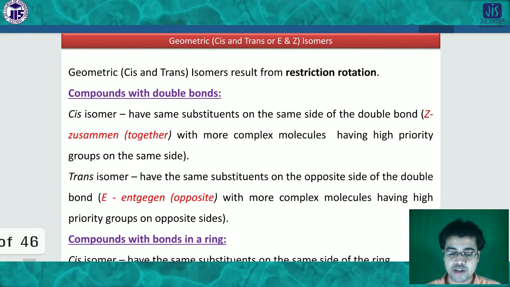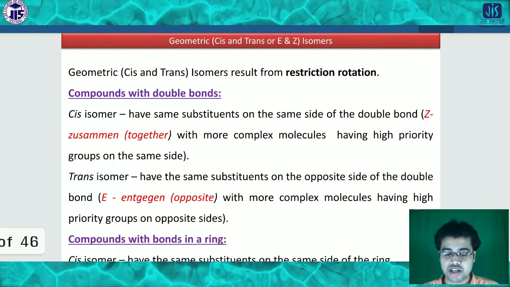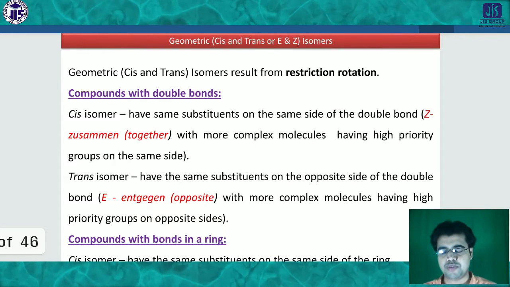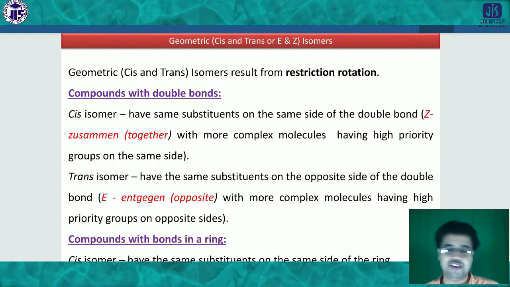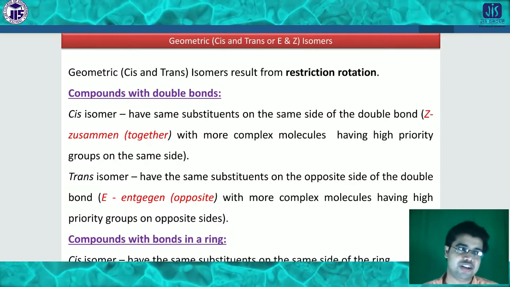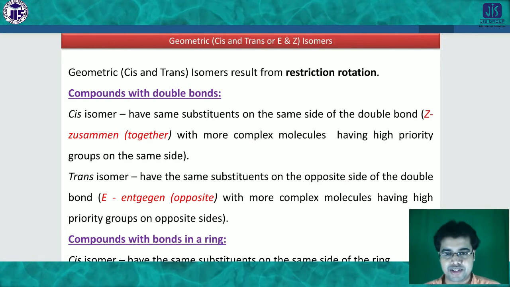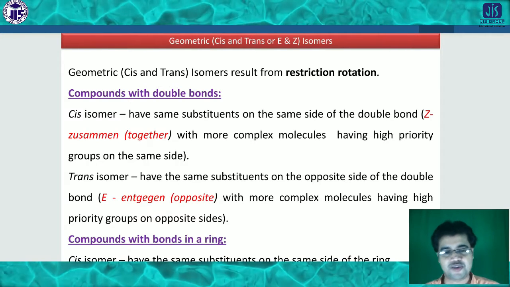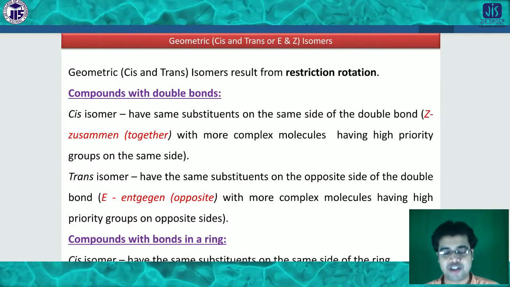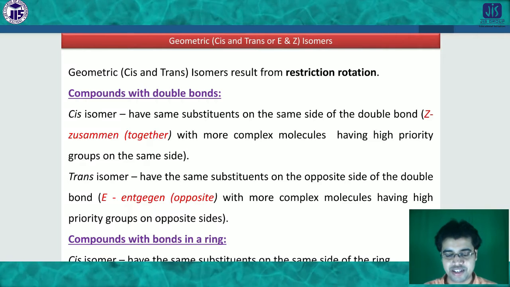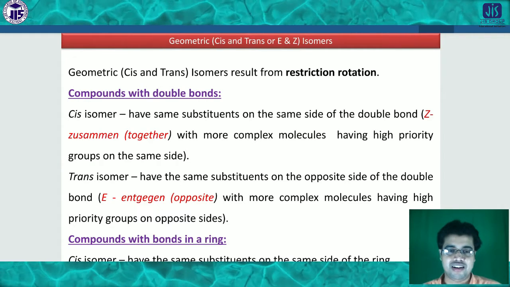Now come to geometric isomers, cis-trans isomers. What happens if we can't find the same types of groups? Like what I told you, cis and trans depend on whether the same groups are on the same side or on opposite sides. Then it is very clear whether it will be cis or trans.